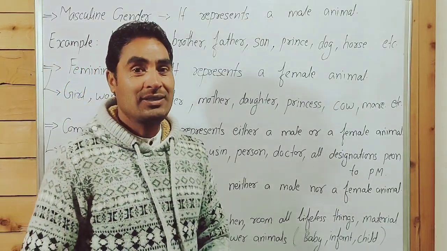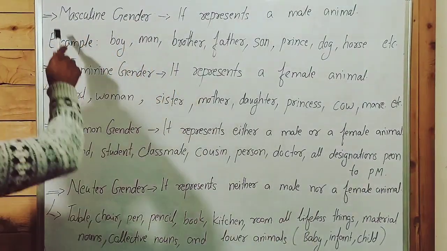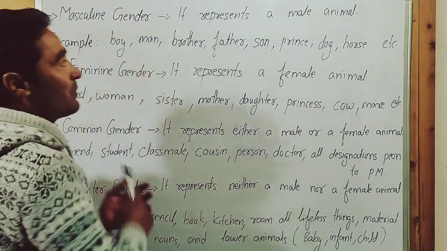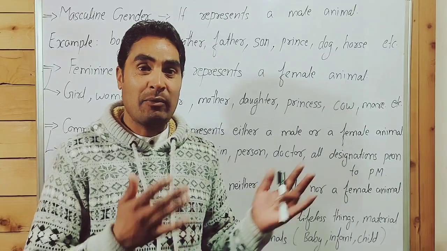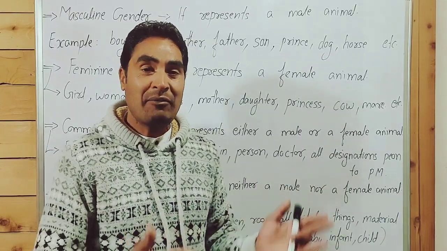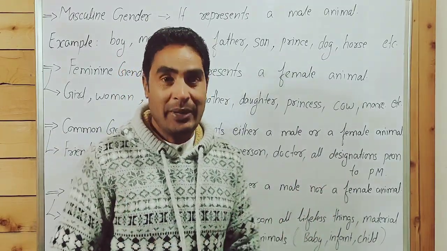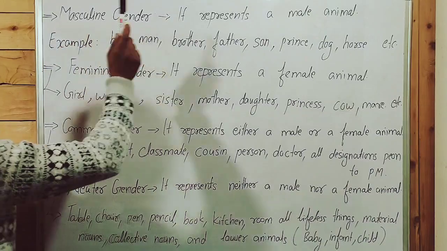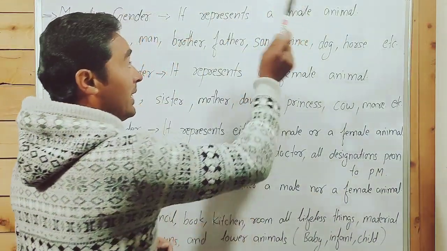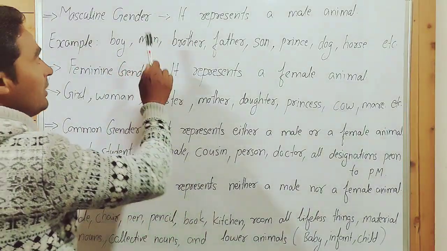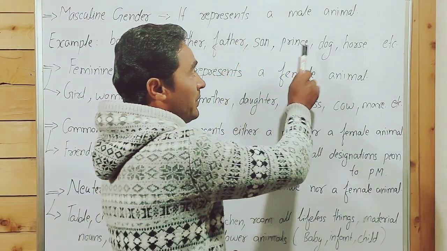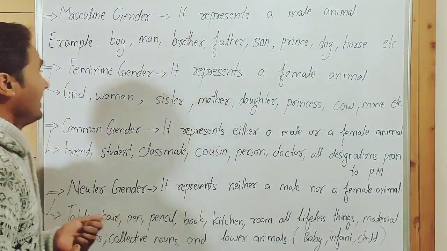Let's talk about types of gender. First, masculine gender. It represents a male animal. Animal means I'm not talking about a wild animal or pet animal. No, I'm talking about a living being. A masculine gender represents a male living being. Example: boy, man, brother, father, son, prince, dog, horse, etc.